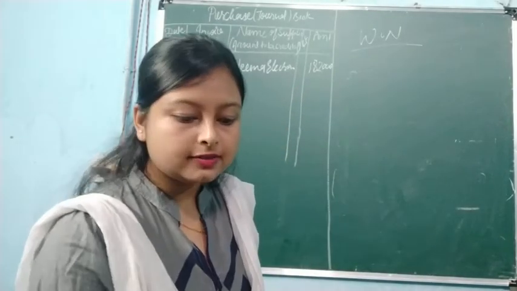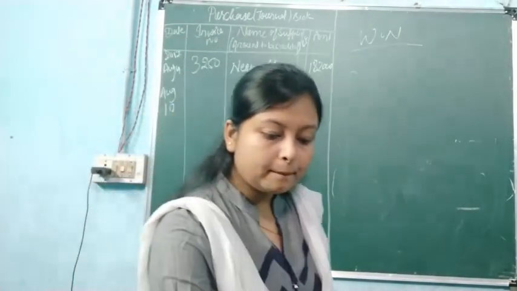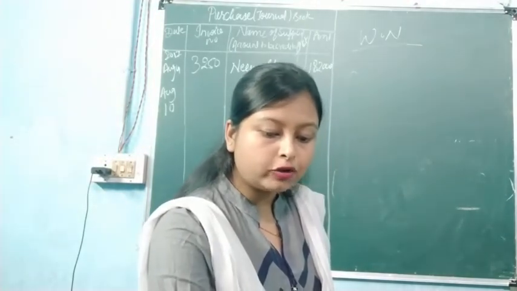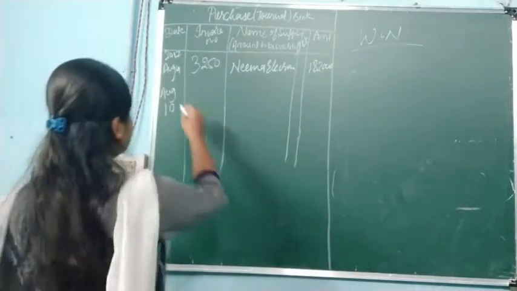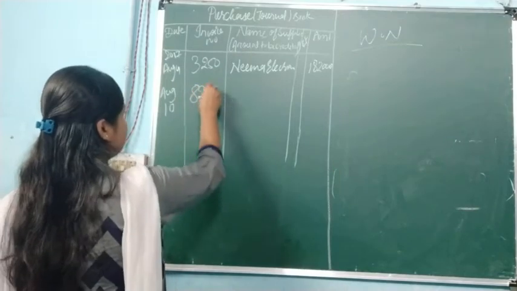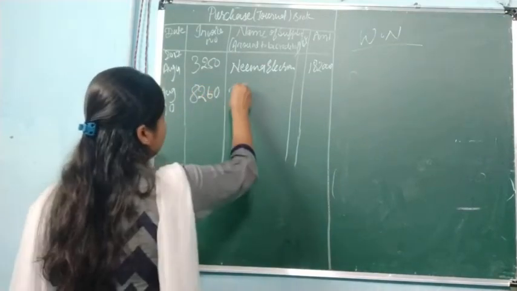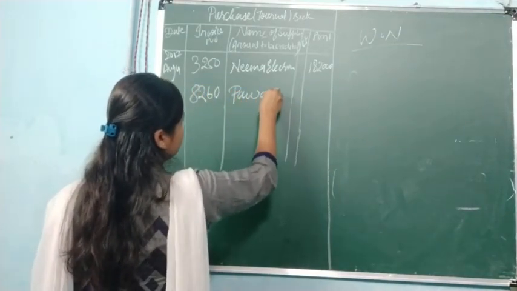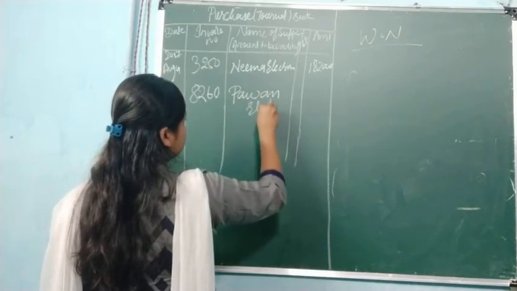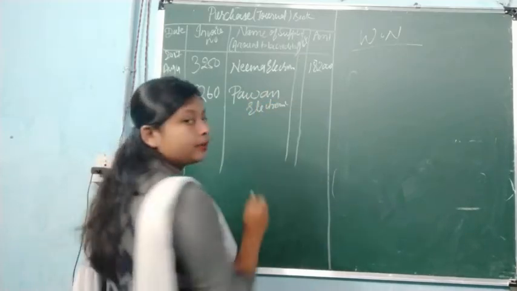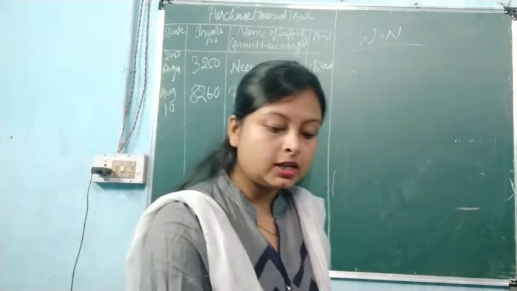Okay. Next one is bought from Pawan Electronics, invoice number 8260. So here we are going to write down invoice number 8260. Pawan Electronics, here we have written.